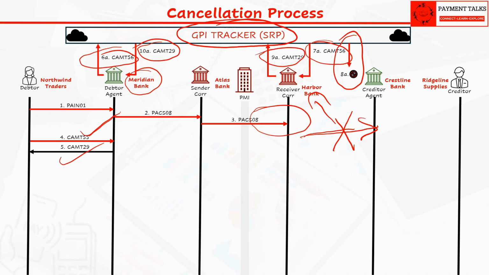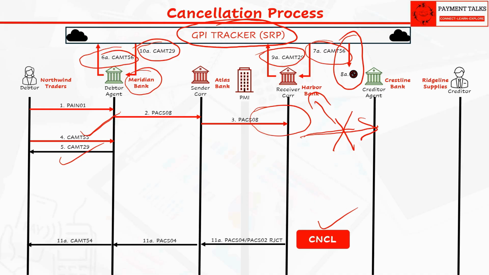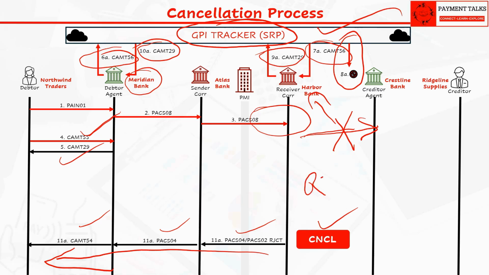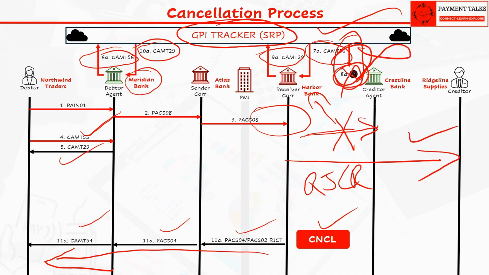Just like we saw in the serial cancellation case, when Harbor agrees to the cancellation as CNCL and to return the funds, it will trigger the funds return as shown. Please note, the cancellation messages are via the tracker, but the funds travel exactly in the reverse way of the original payment, which is hop by hop as shown. In case Harbor rejects the cancellation request as RJCR and responds, the tracker will remove the hold that it placed on the payment, and the payment moves forward normally to Crestline.